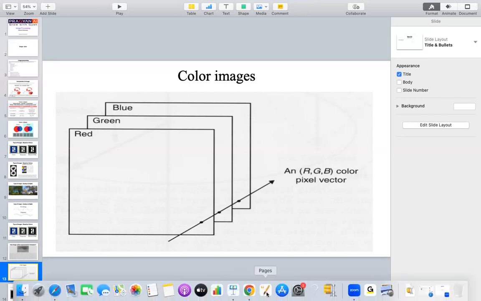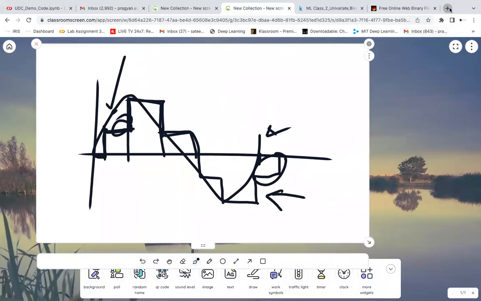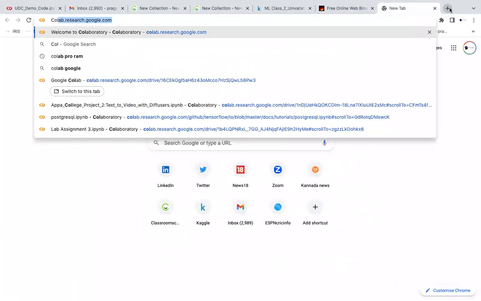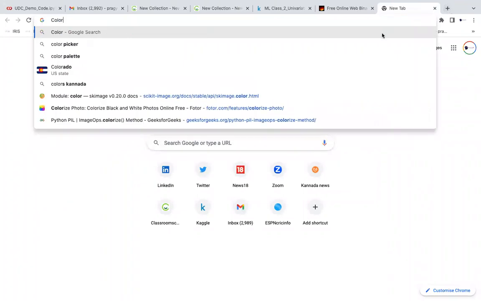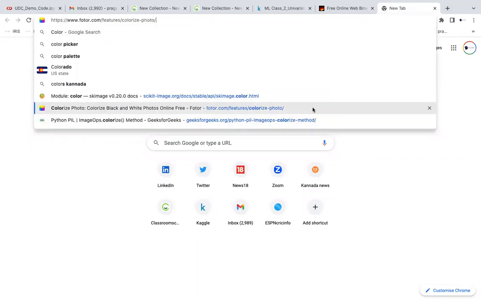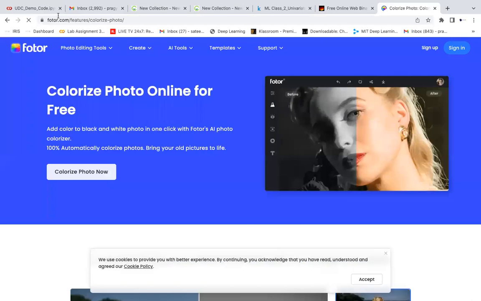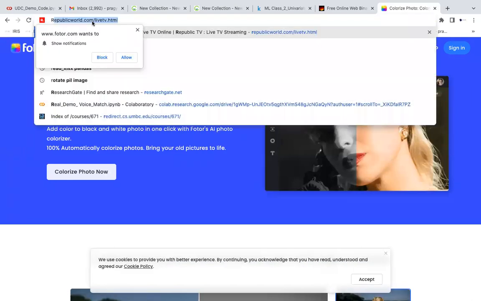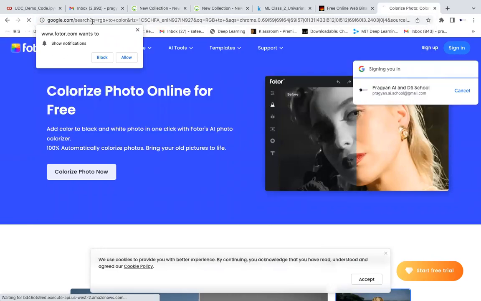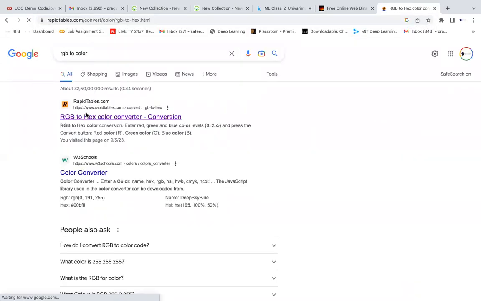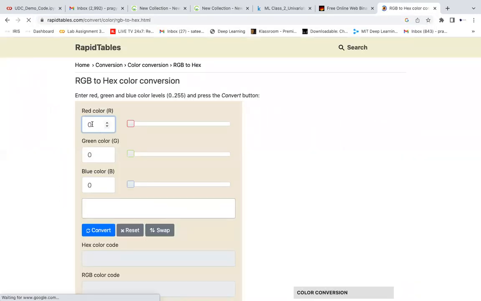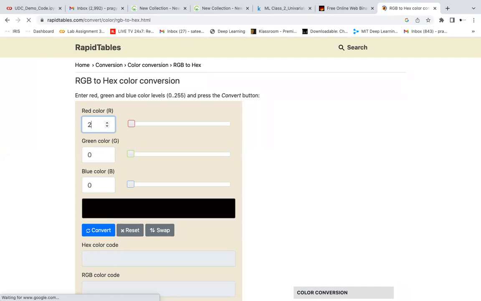If you are not able to understand or visualize, let me show that one. Okay, if you wanted to create just red, I will say the red value is 255, so now it becomes a red color.